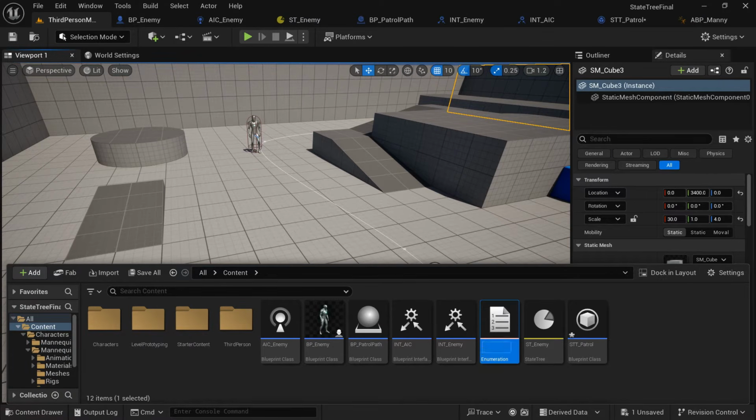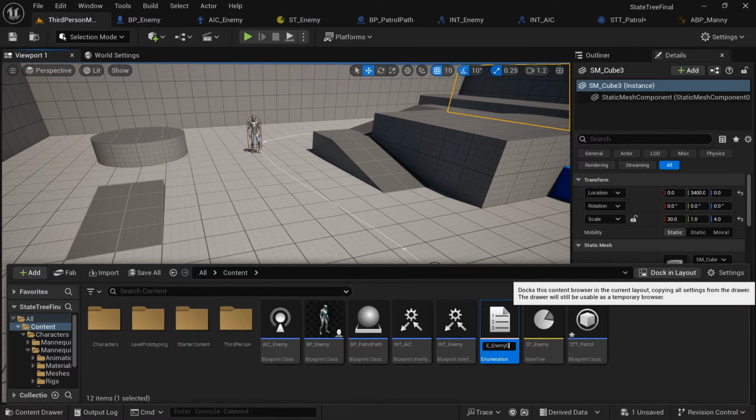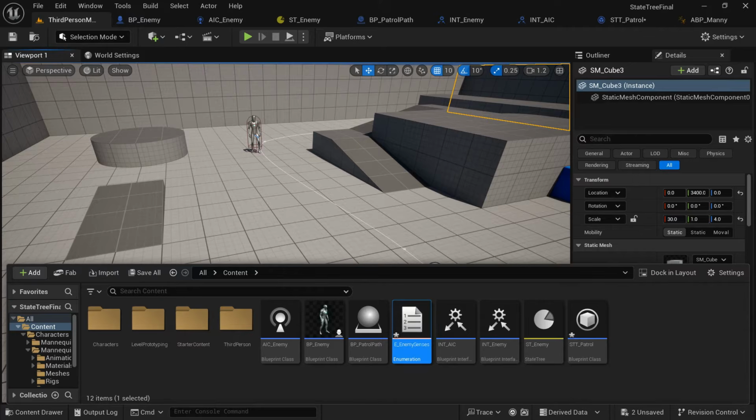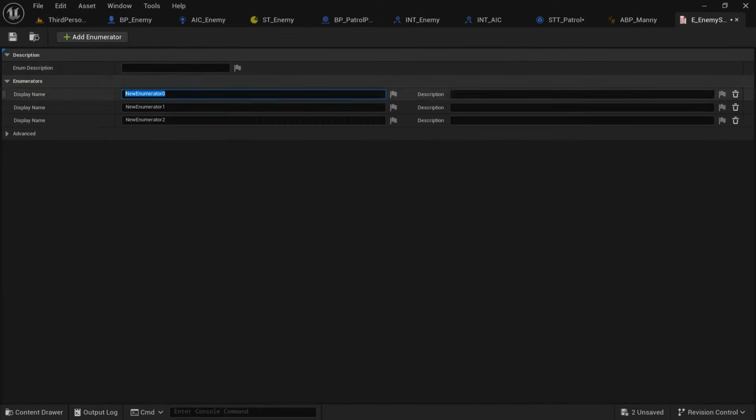We're going to create an enumeration. We're going to call it E_enemy senses. This is how we're going to start making the enemy actually interact with the player. Go into this enumeration, add 3 and call them sight, hearing and damage. These are the 3 senses we're going to test for when we add AI perception.